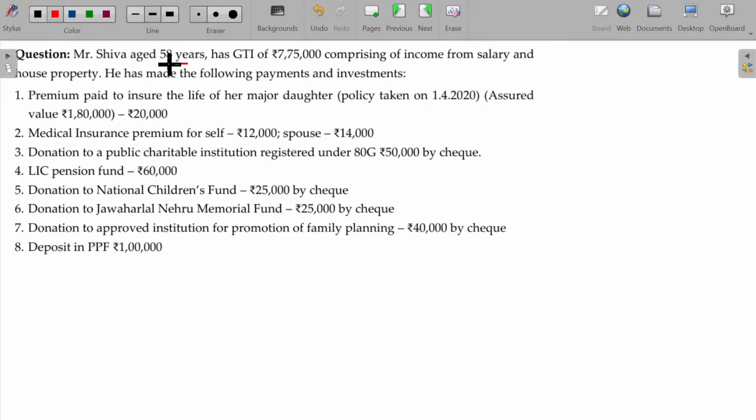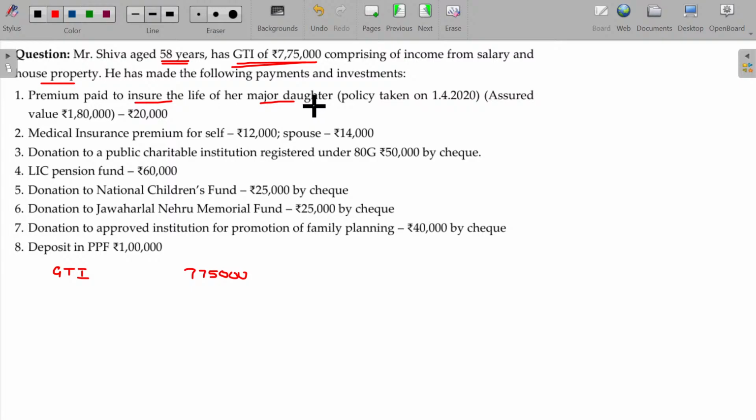Mr. Shiva, aged 58 years, has gross total income being 7,75,000, comprising income from salary and house property only. Premium paid to insure the life of his major son, major daughter.